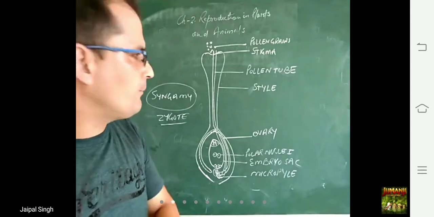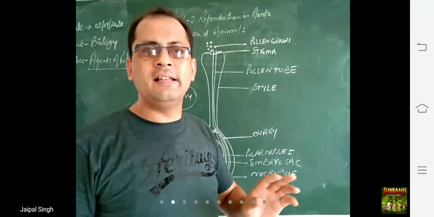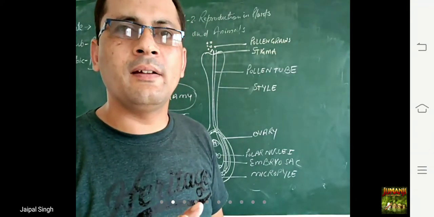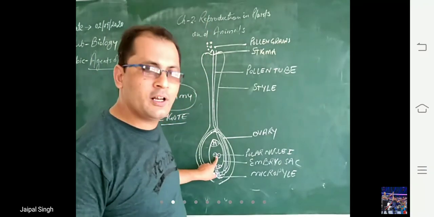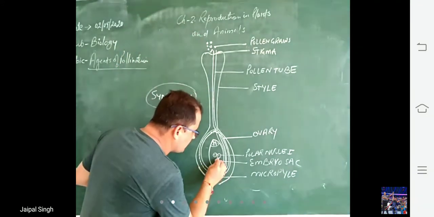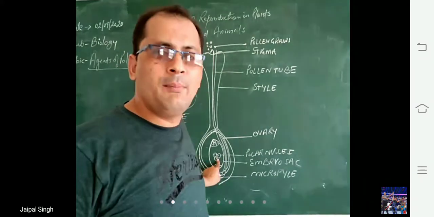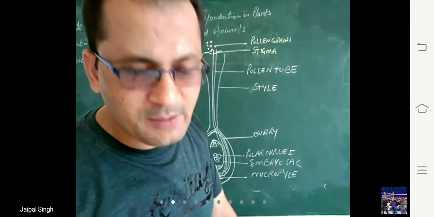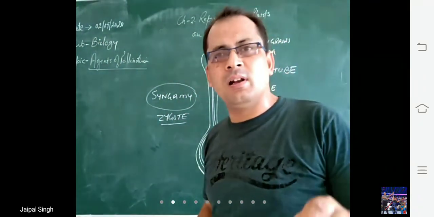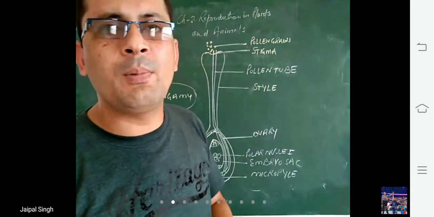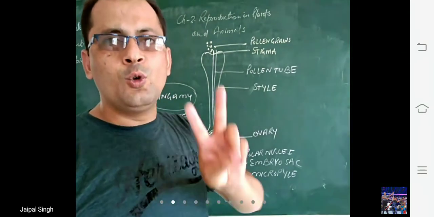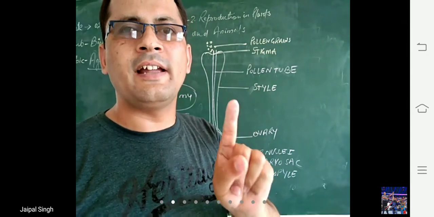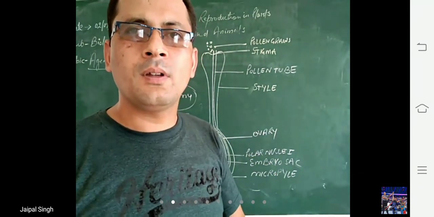Now listen very carefully. The second male gamete inside the pollen tube fuses with two polar nuclei. You can see here, there are two polar nuclei. So the male gamete fuses with two polar nuclei, and this process is known as triple fusion. Why is it known as triple fusion? Because one male gamete is fusing with two polar nuclei. That's why it is known as triple fusion.